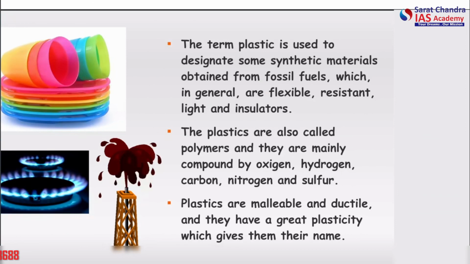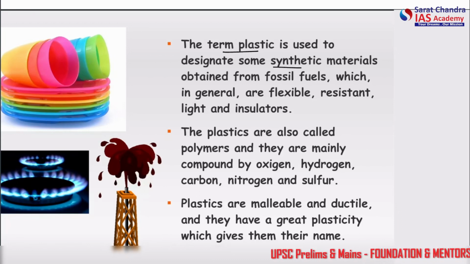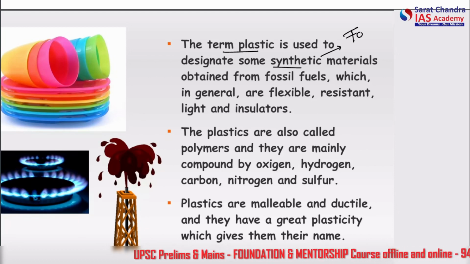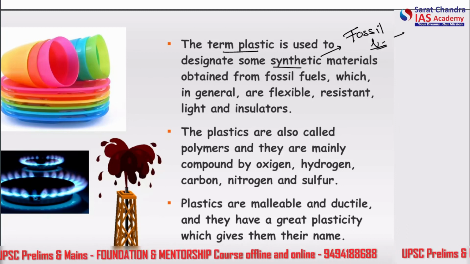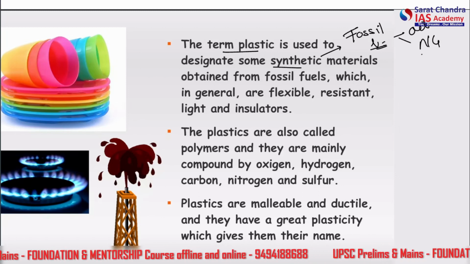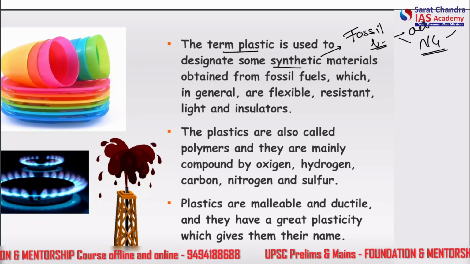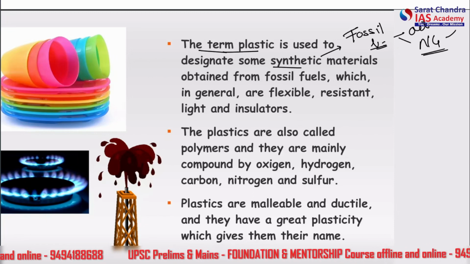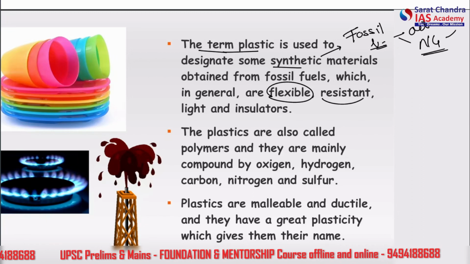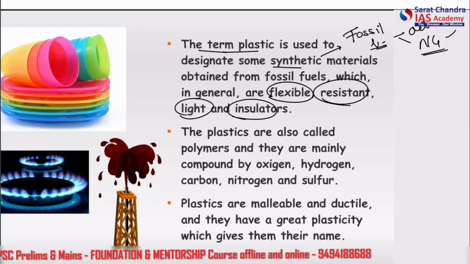So plastics is a term basically. There are multiple types of plastic, multiple types of compounds. So the plastic term is used to designate some synthetic materials. Synthetic means synthesized from other base materials. So in this case, they are synthesized from the fossil fuels, such as oil or natural gas. These are highly processed elements that come from the fossil fuels, which have certain properties: flexible, resistant, moldable, light, and insulating.